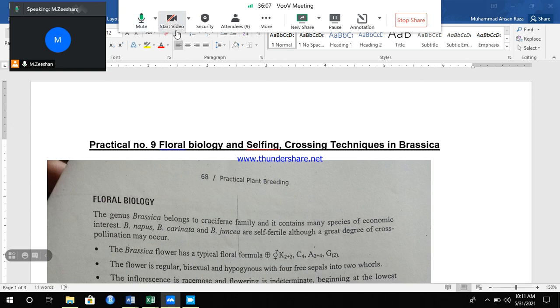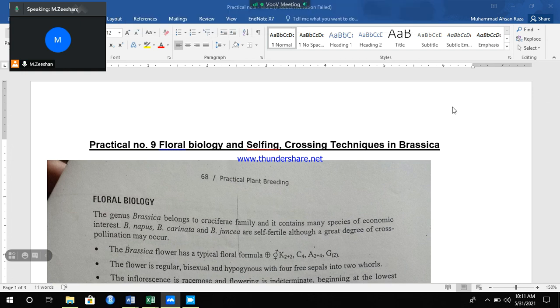So today's our practical number 9, the floral biology, selfing and crossing techniques in the brassica crop. Brassica crop is most important for us for oil purposes, and usually we use this crop as fodder also. The oil of this brassica crop is not too much preferred in our area due to the toxic substances in the brassica oil.